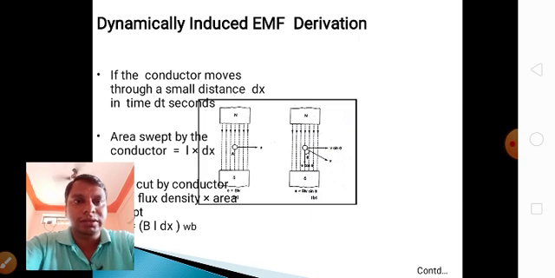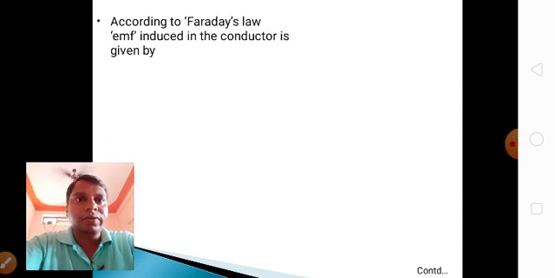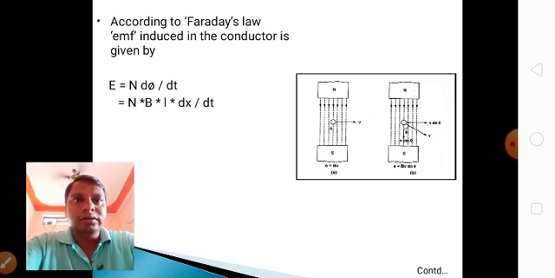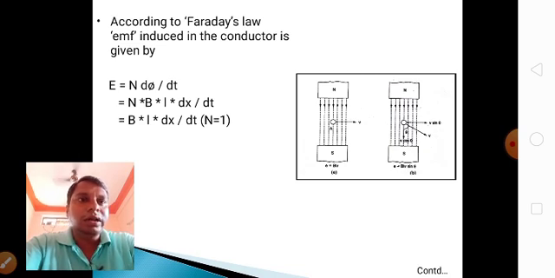Flux is always in Webers. According to Faraday's second law of induction, the induced EMF equals the rate of change of flux linkages. E equals N d phi by dt, N into flux linkages. What is flux linkage? B into L into dx by dt. Here we are taking only one revolution. That gives E equals BLV sin theta.